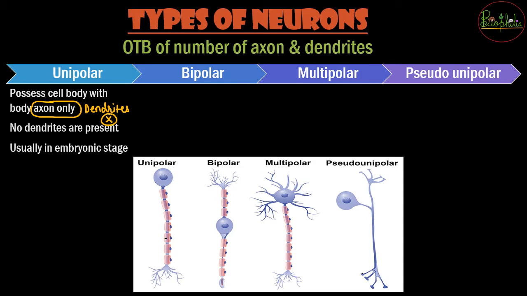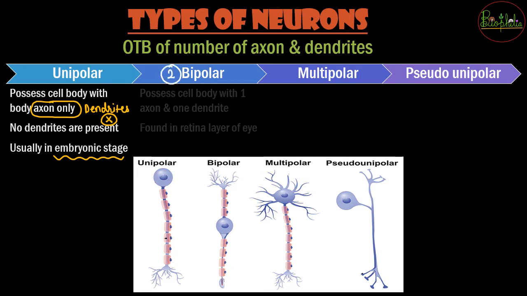That means dendrites are absent, and such kind of neurons are only seen in the embryonic stage. After the birth, these neurons are not found. The second type of neuron is bipolar. So bi is the word that is related to two. So what two things are present? One is going to be a cell body. Cell body का extension will be one axon. So one axon is unipolar, but since it is bipolar, you will also have one dendrite present onto it.